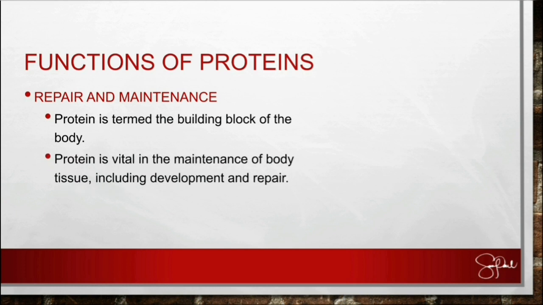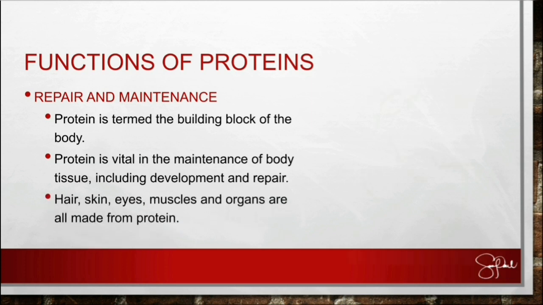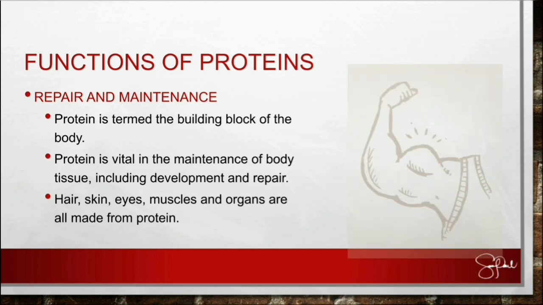So protein is vital in the maintenance of body tissue, including development and repair. So that is why we are growing, we are developing, our muscles develop. So it is because of proteins. So hair, skin, eyes, muscles, and organs are all made up of protein. So that's the first function, for repair and maintenance.